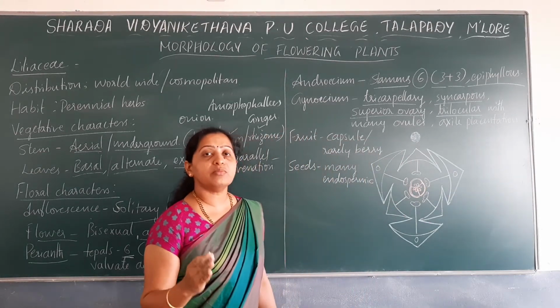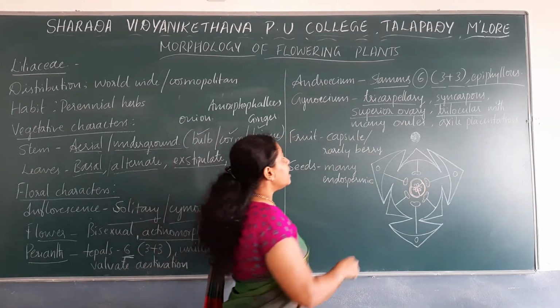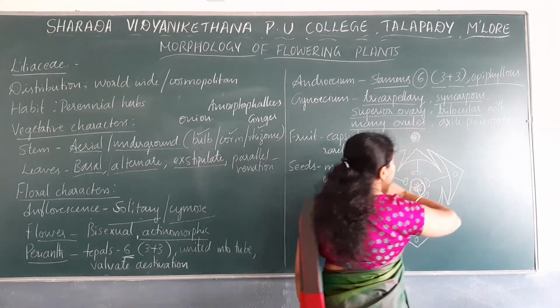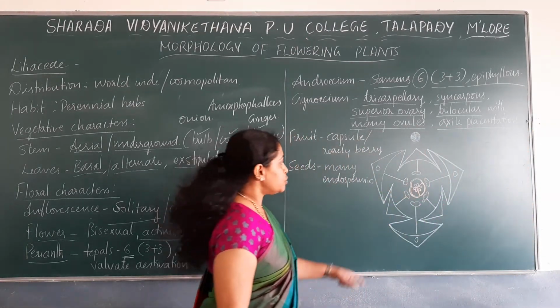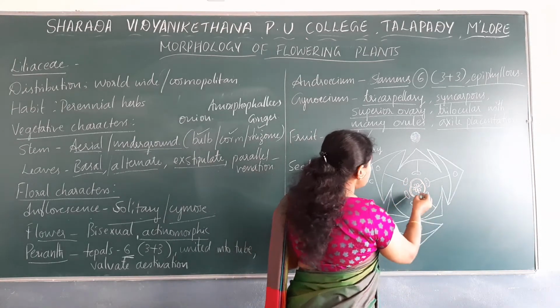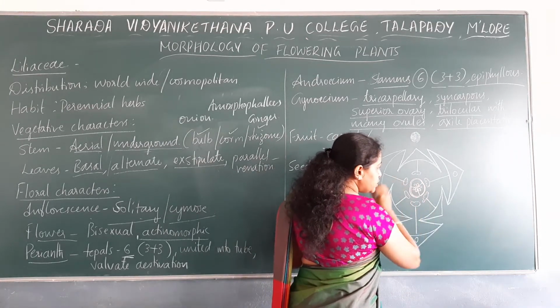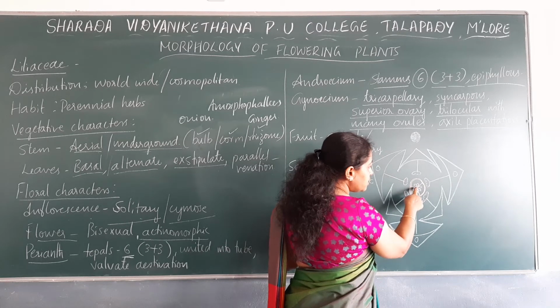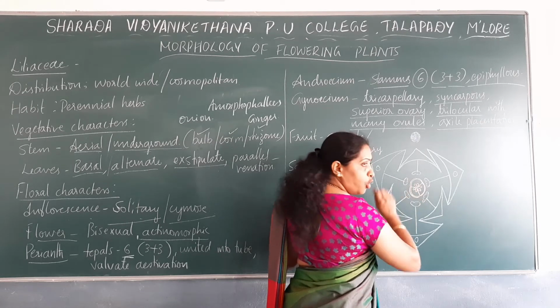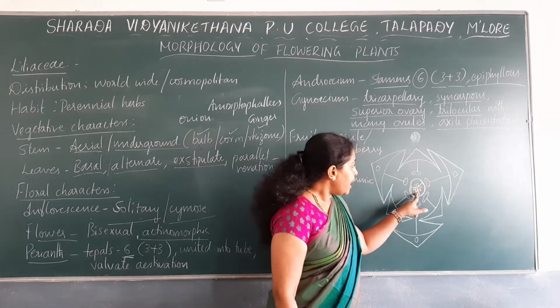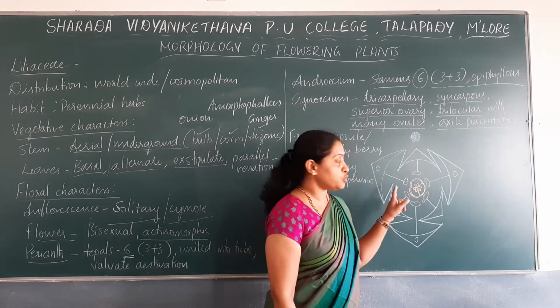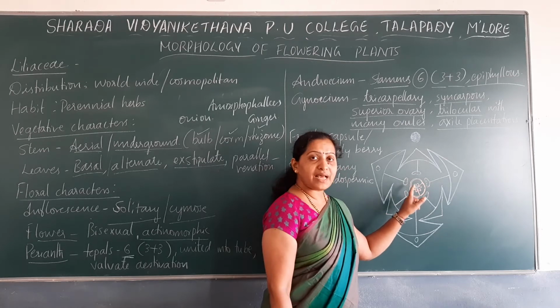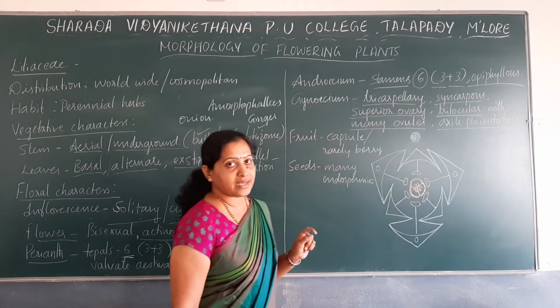There are many ovules present and the type of placentation is axile placentation. So you can note down here in the gynoecium, the placenta is towards the center. Attached to the centrally located placenta there are ovules, and the ovarian cavity is divided into 3 compartments. Such a type of placentation is known as axile placentation.